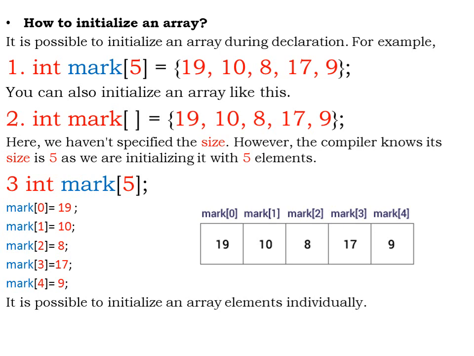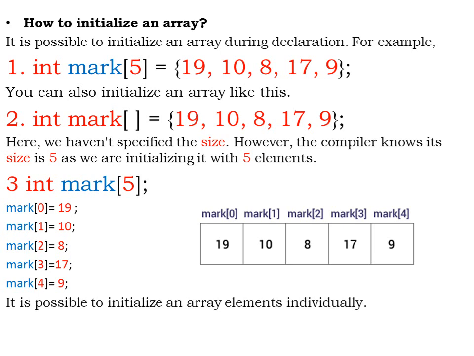So what is this index value? We'll discuss that. Marks of 1 equal to 10. So 10 is the second element which is stored at the index value 1. Marks of 2 is equal to 8. So 8 is the third element which is stored at the index value 2.